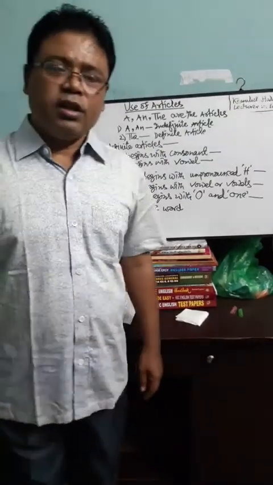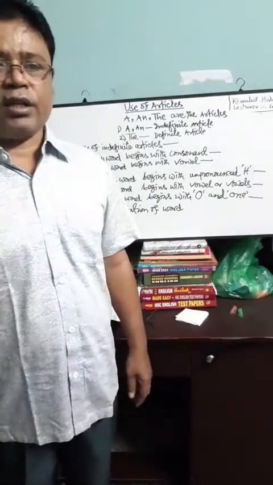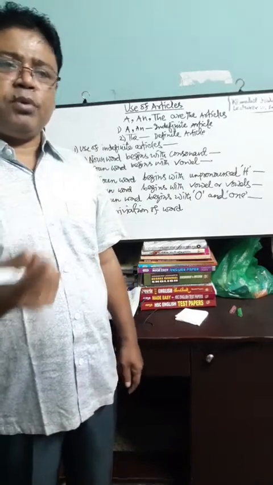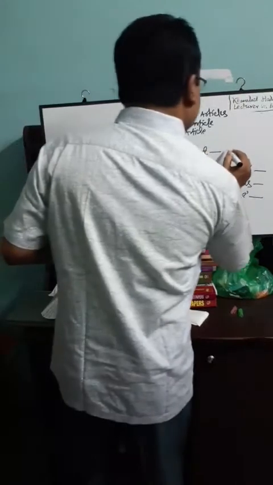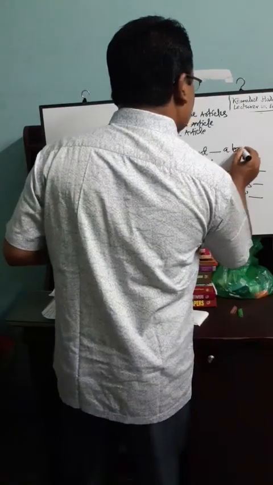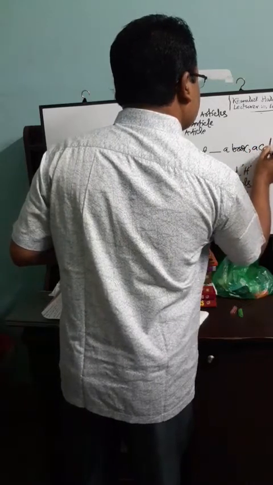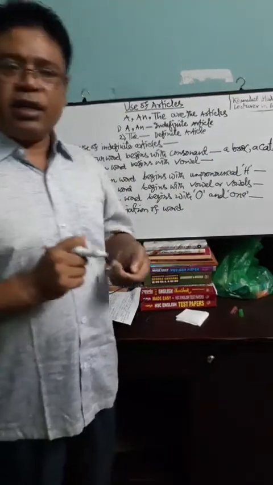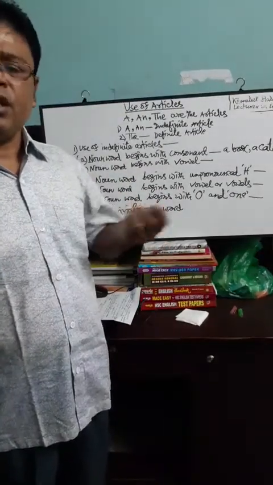If any noun begins with a consonant, simply A will be put before that noun, such as a book, a cat, a dog, a building, a college, a country.